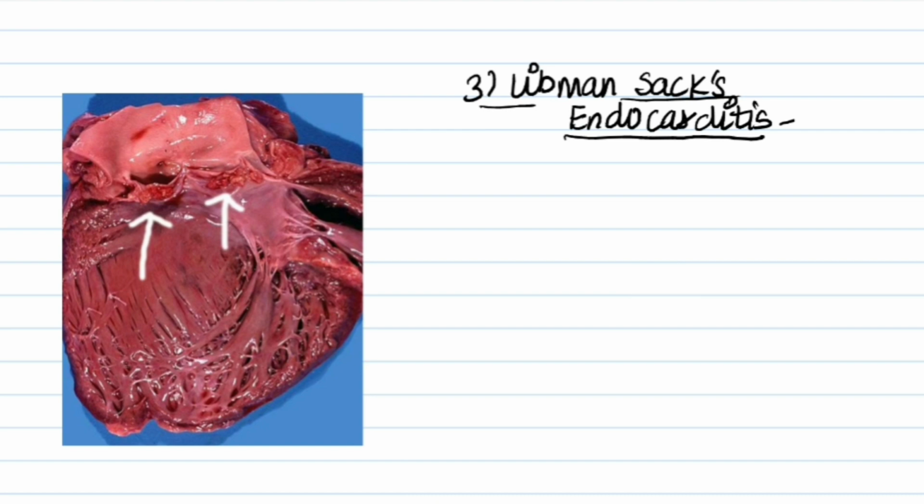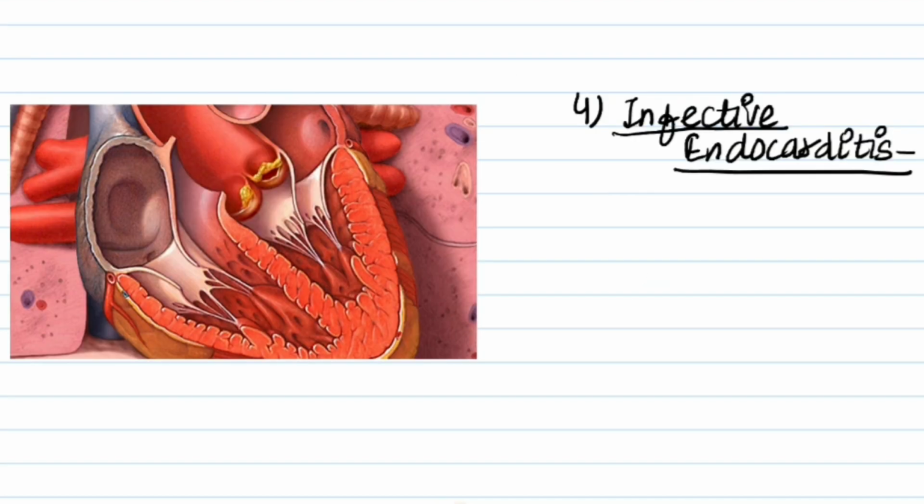It is also sterile, and the complication is embolization, which is uncommon, and it is associated with SLE, systemic lupus erythematosus.